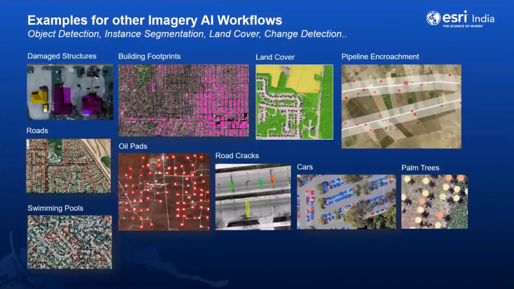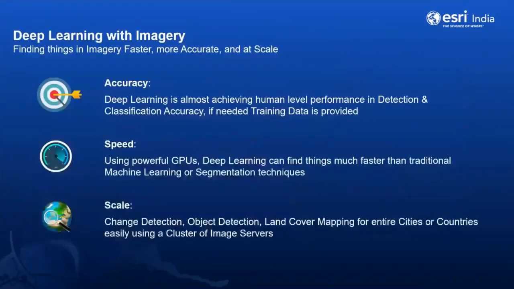So when we talk about these scenarios, it always requires imagery, right? Deep learning with imagery makes remote sensing experts' lives easier. With deep learning, you can find things more easily, and you can also use imagery to get results as accurate as human intelligence can perform. It can also get work done faster with a more powerful GPU system.